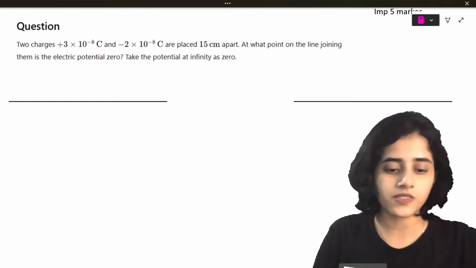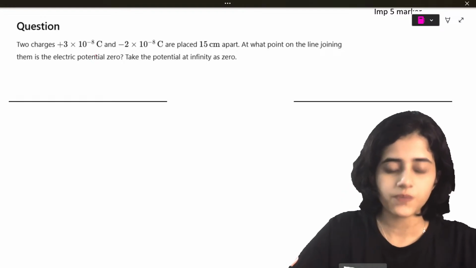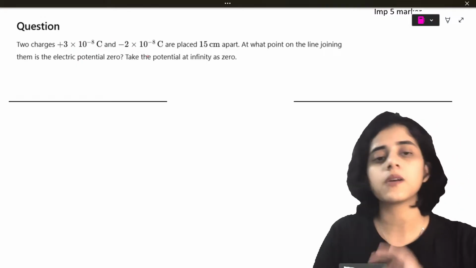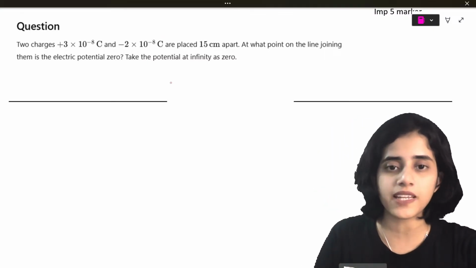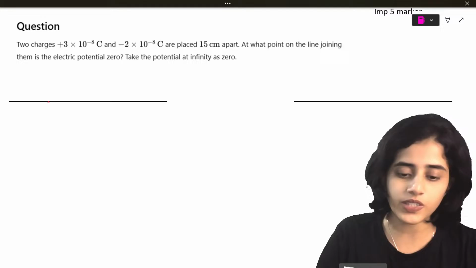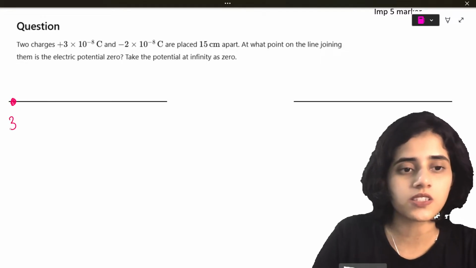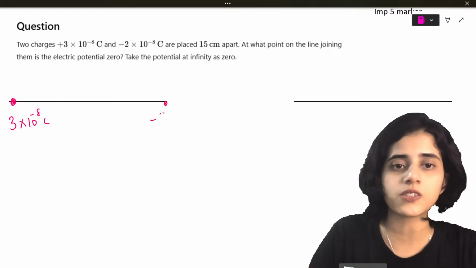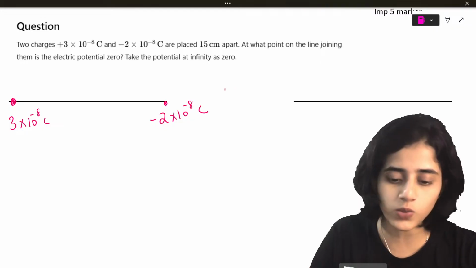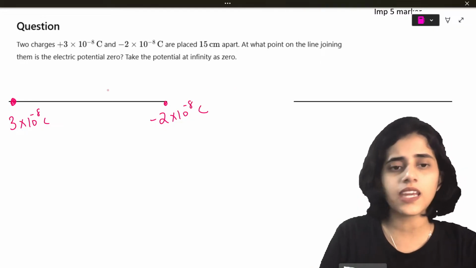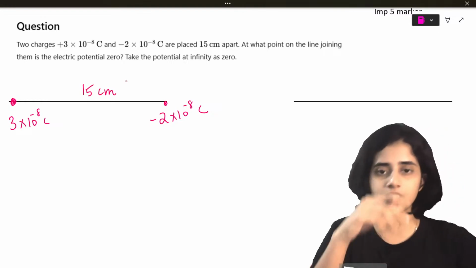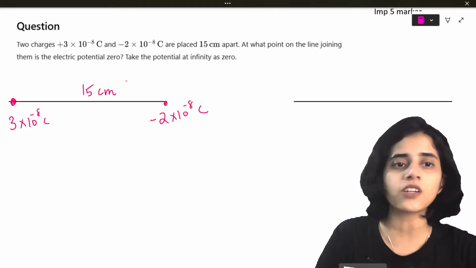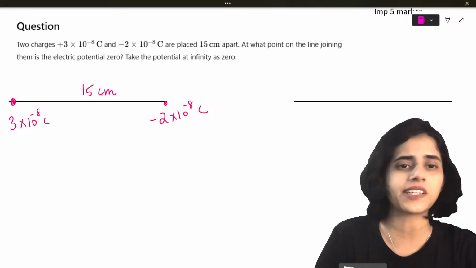So, two charges, plus 3 into 10 raised to minus 8 coulombs and minus 2 into 10 raised to minus 8 coulombs are placed 15 centimeters apart. So, this is one charge, 3 into 10 raised to minus 8 coulomb. This is another charge, minus 2 into 10 raised to minus 8 coulombs. And they are placed 15 centimeter apart. At what point on the line joining them is the electric potential 0?